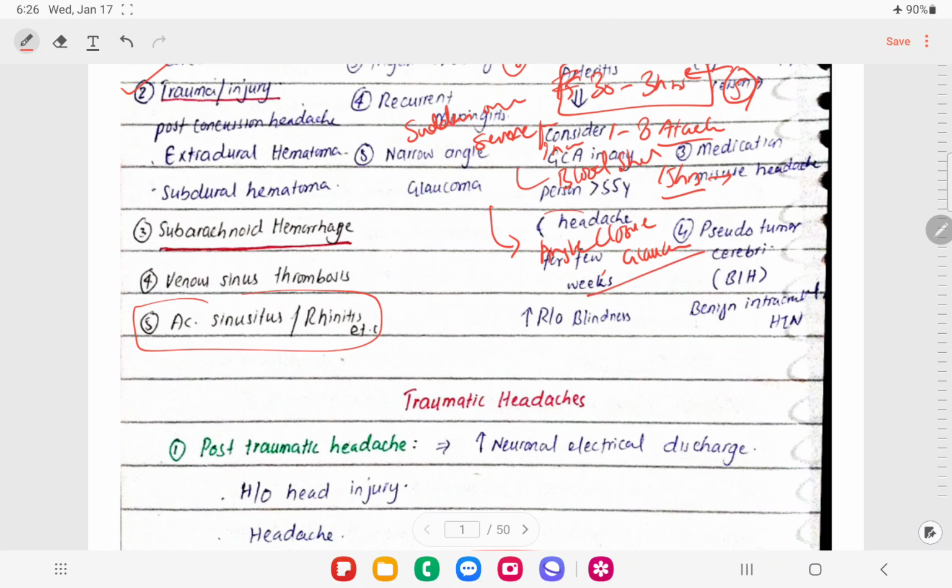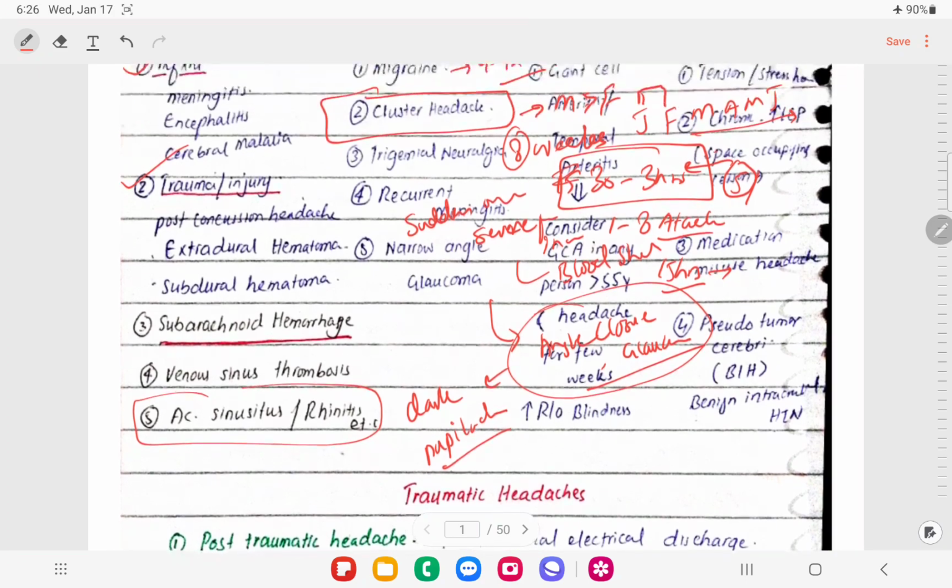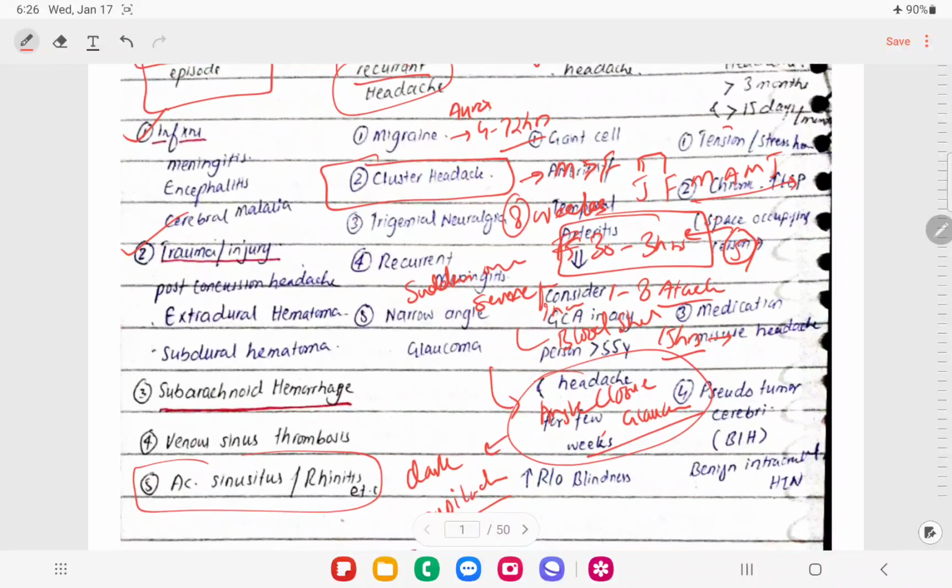I have mentioned in my previous video that in angle closure glaucoma there will be a history of, for example, the patient watching a movie in a cinema hall, so it gets precipitated by dark, right? There will be pupillary dilation, and there will be no history of attacks in clusters, right? So that's how we differentiate it.